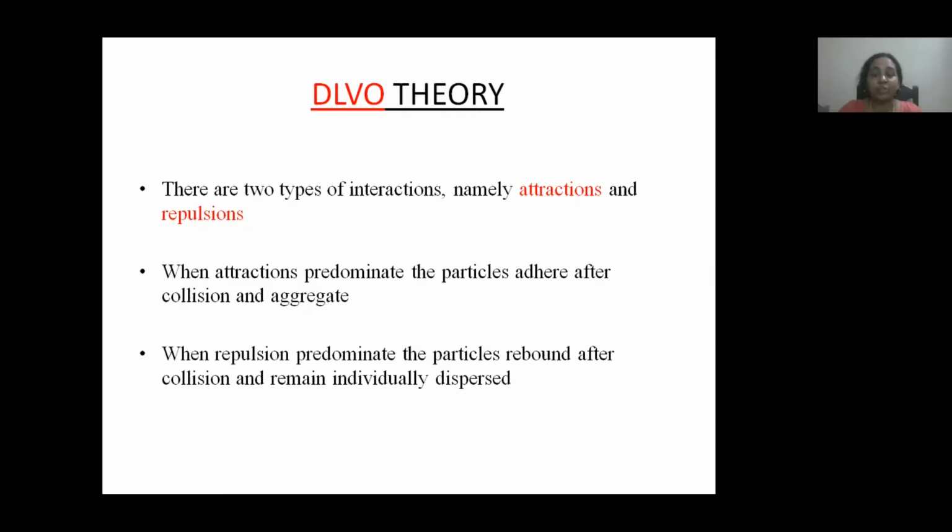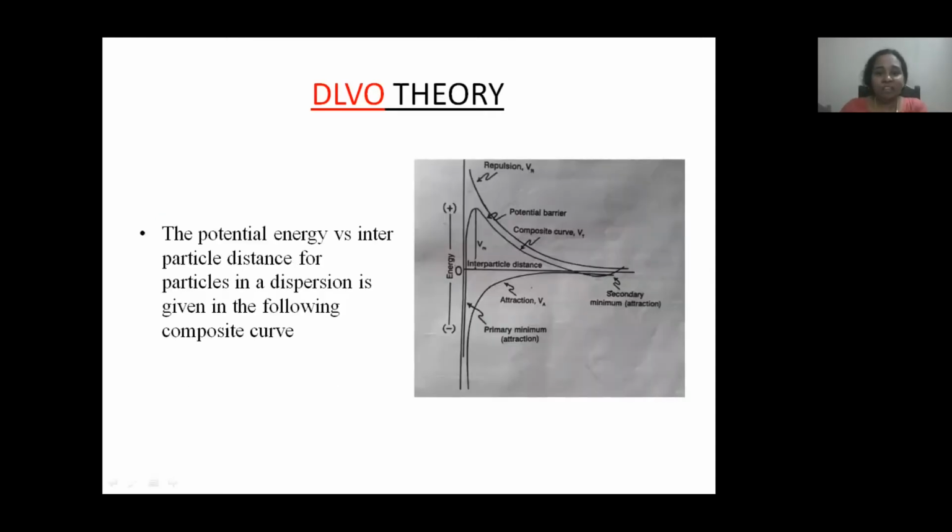So there are two types of interaction, attraction and repulsion, and the distance between two dispersed particles influences these types of interaction. DLVO theory explains the relationship between interparticle distance and the interaction.